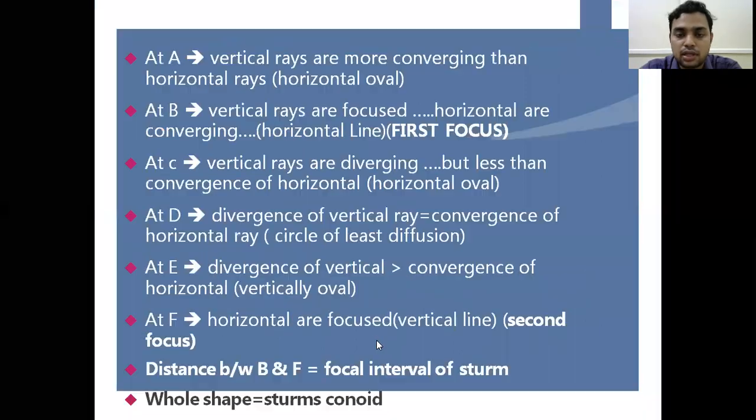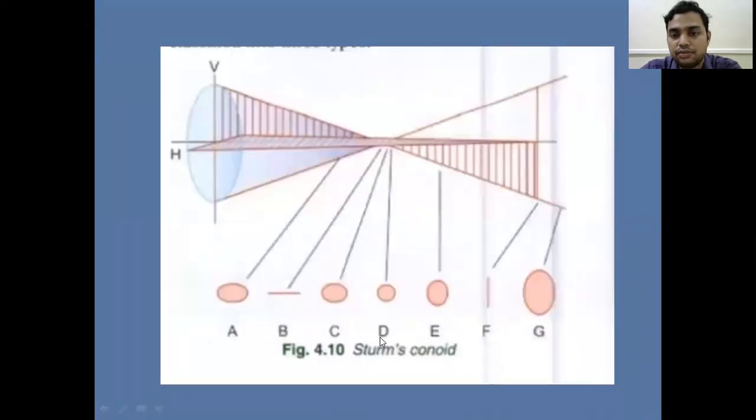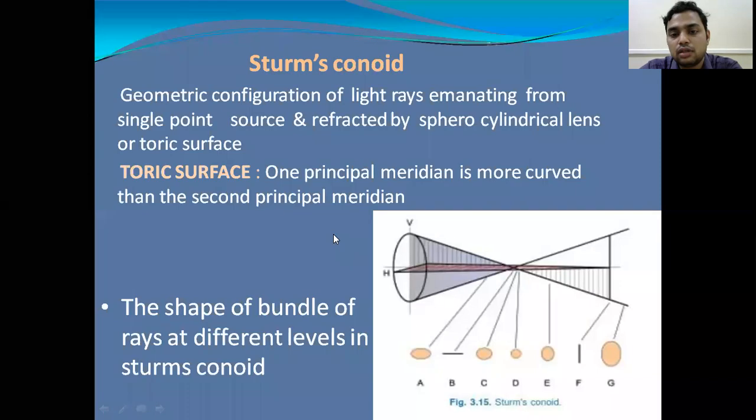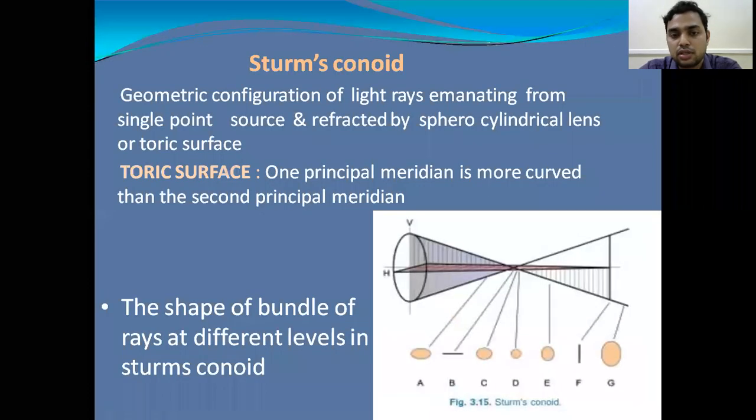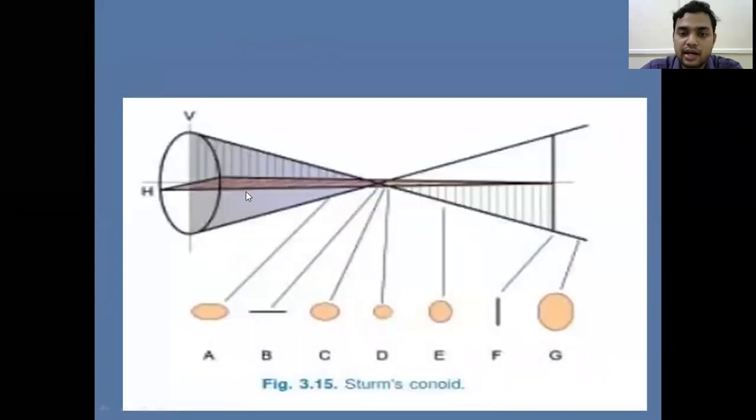So this is about Sturm's conoid. This may be given as a 4 marks or 2 marks question. Sturm's conoid is an important question. If you get a question, you have to describe the various shapes at different levels of the Sturm's conoid, and you have to tell about the toric surface, what a toric surface is. And you have to draw the diagram, you have to sketch the diagram also.